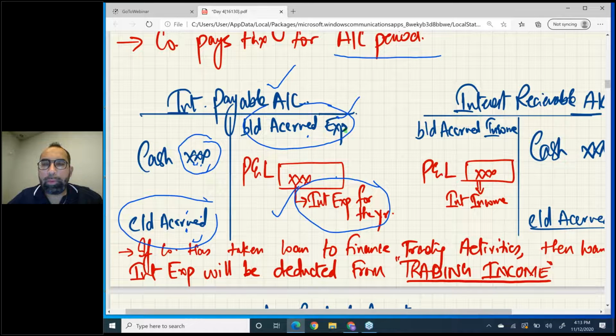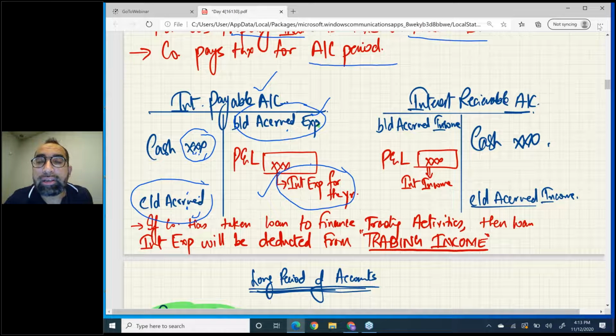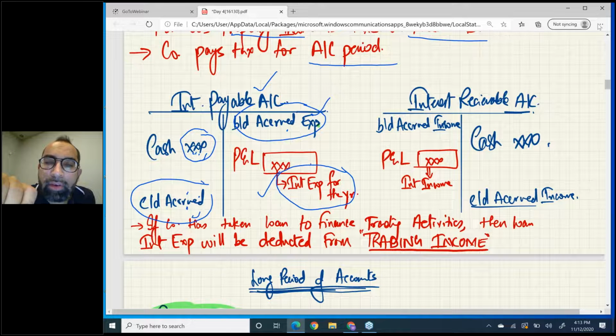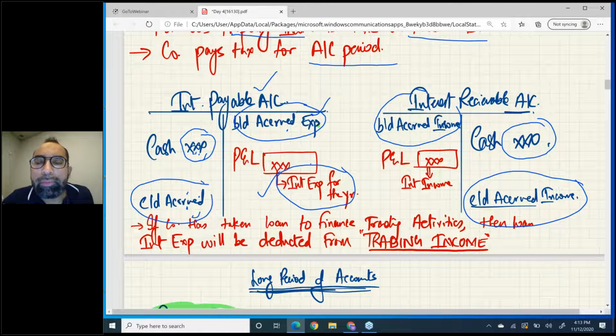Okay, dear student, now look at this. The second account is the interest receivable account. Interest receivable account is for interest income. You may be given opening accrued income, you will write here cash interest received during the year and closing accrued income. By using these three numbers you can easily calculate interest income for the year.